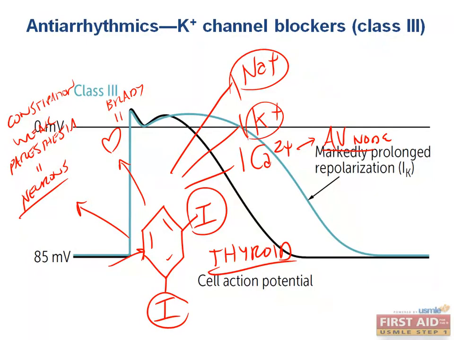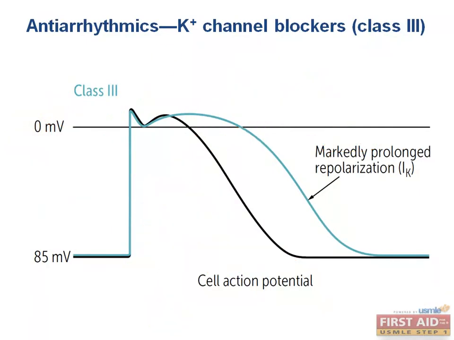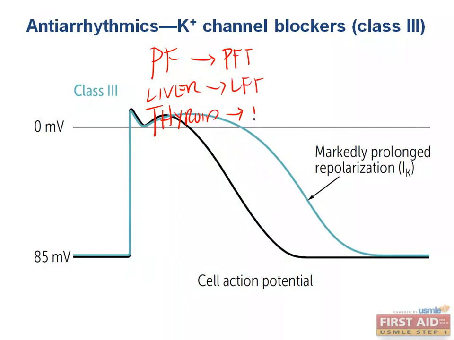So because of the ability of amiodarone to cause pulmonary fibrosis, liver damage, and thyroid damage, you always need to check pulmonary function tests, liver function tests, and thyroid function tests. And these are often abbreviated PFTs, LFTs, and TFTs.